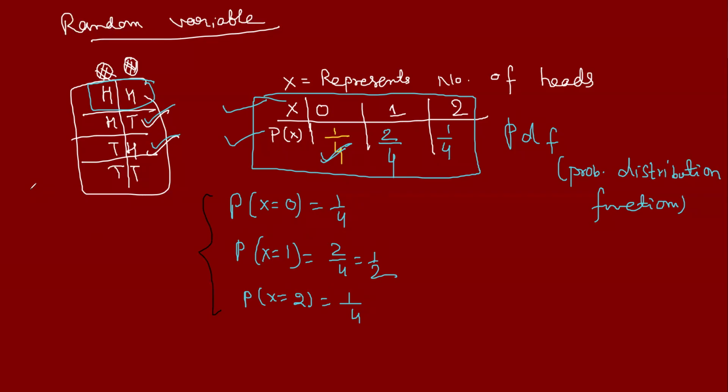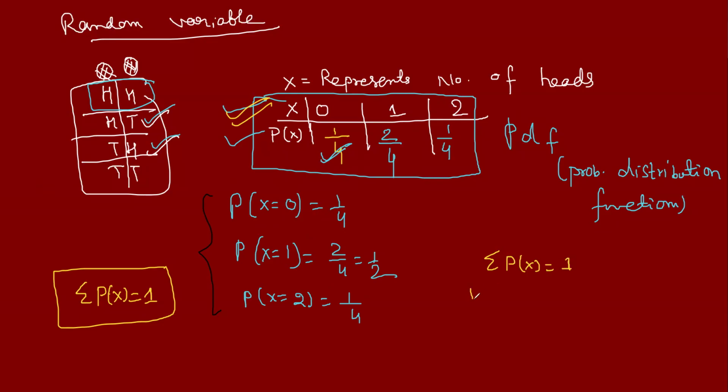And you can observe one thing. This is a very, very important property of this PDF: when you add all these probabilities, you will always get 1.